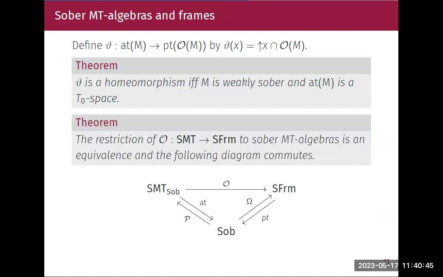And now we get the O functor, what we had before, to be an equivalence when we restrict it from sober M-algebras to spatial frames, through the following commuting diagram.